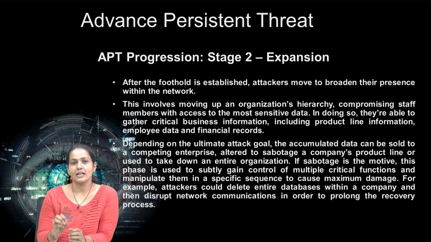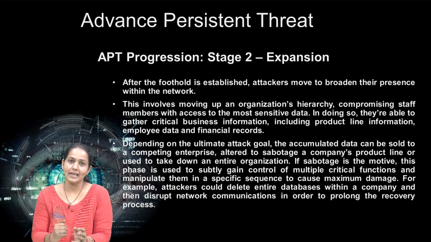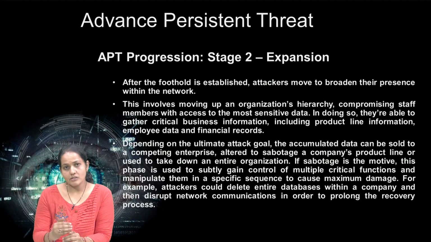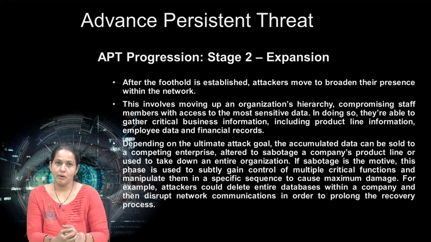So what will the attacker do? They try to maximize connections, attach to other resources, and try to access them. The access to the network will be expanded by the attacker. So once they get entry in the first stage, the second is the expansion of access.